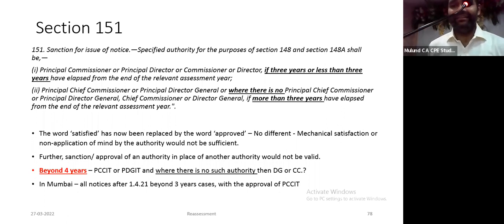If more than 3 years have elapsed from the end of the relevant year, I have a small doubt. Clause 1, if 3 years have elapsed, principal commissioner, principal director, if 3 years or less than 3 years have elapsed. So less than 3 years में तो चलो उसको करना है. But if 3 years have elapsed, तो भी principal commissioner को ही करना है. But see clause 2. If more than 3 years have elapsed.